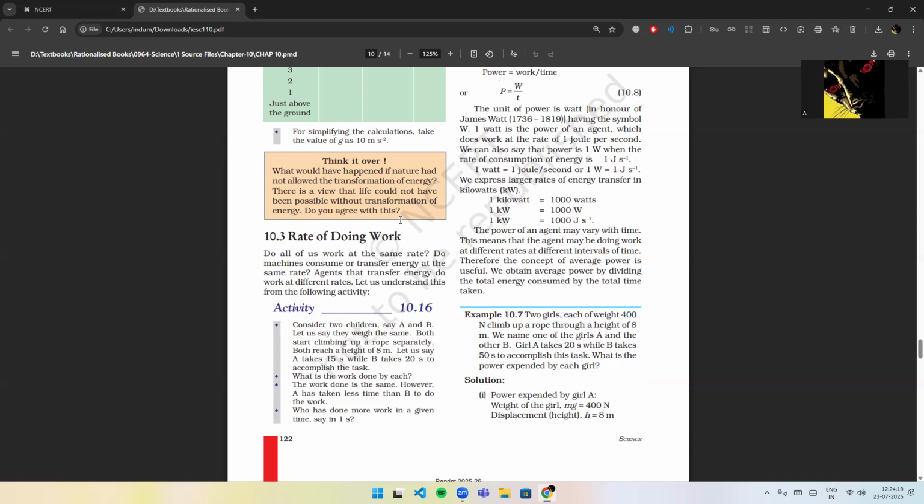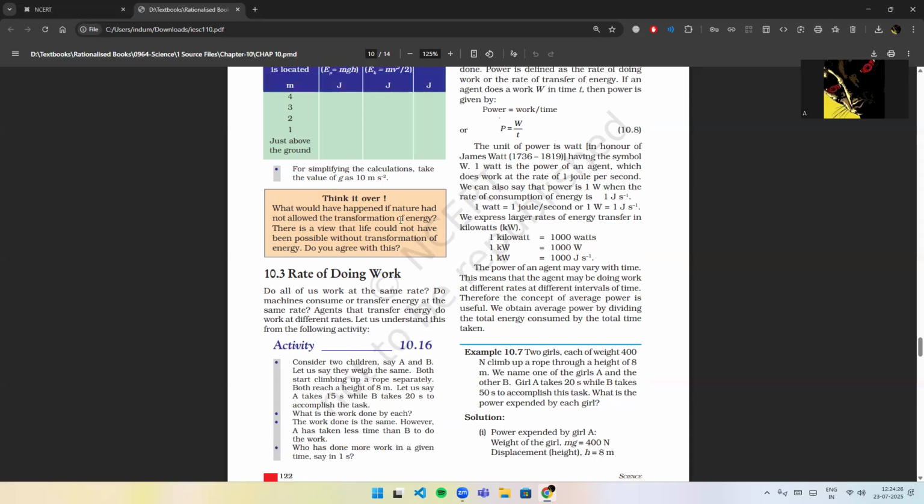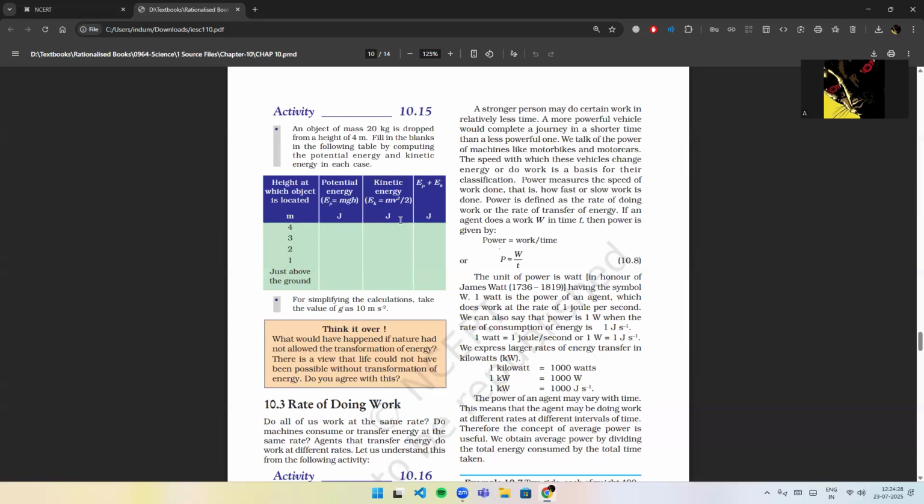The work done is the same. However, A has taken less time than B to do the work. So, who has done more work in a given time, say in 1 second? A stronger person may do certain work in relatively less time.